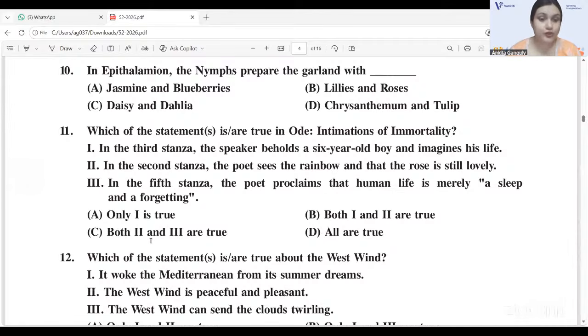11C is correct. Both 2 and 3 are true. In the second stanza, the poet sees the rainbow and that the rose is still lovely. And in the fifth stanza, the poet proclaims that human life is merely a sleep and a forgetting. So 11C is correct. Both 2 and 3 are true.